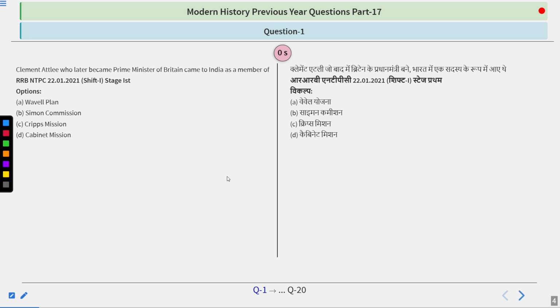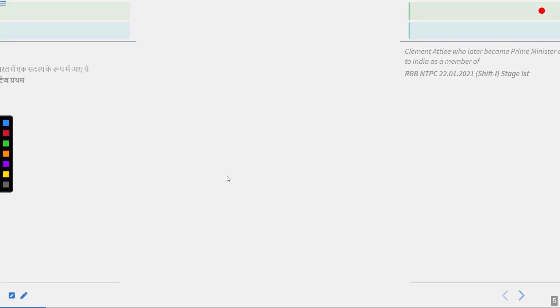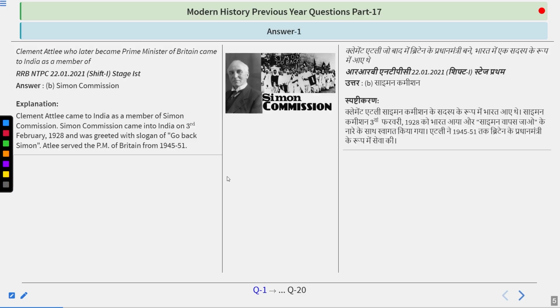And I guess you have figured out the answer to this question because the answer is Simon Commission. So Clement Attlee came to India as a member of the Simon Commission. Simon Commission came into India on 3rd of February 1928 and was greeted with the slogan of Go Back Simon. Attlee served as the PM of Britain from 1945 to 1951 and he represented the Labour Party at that time.